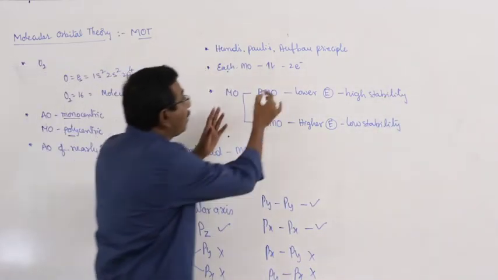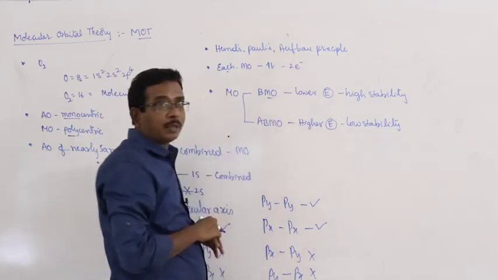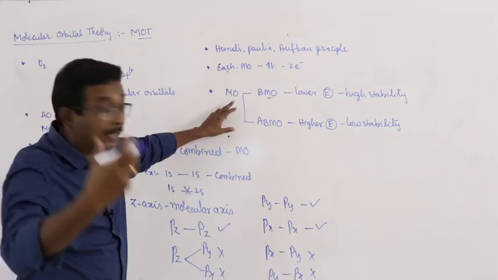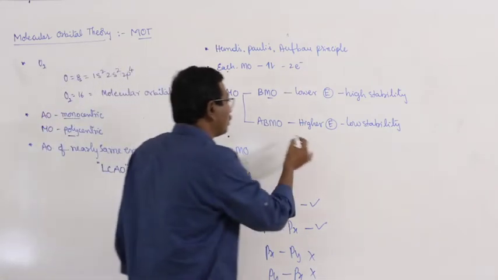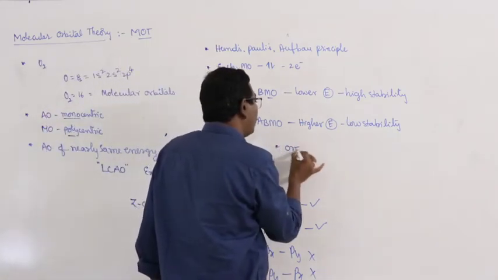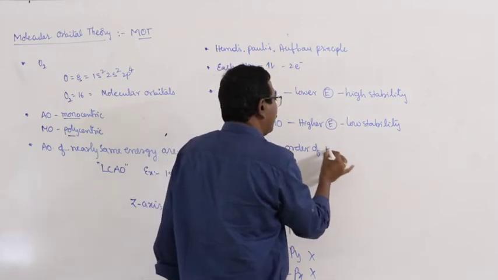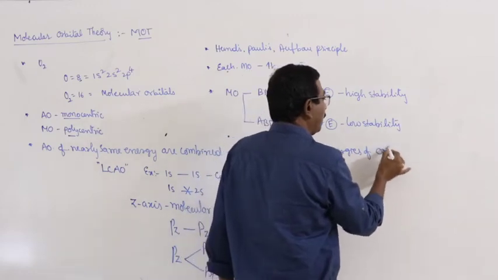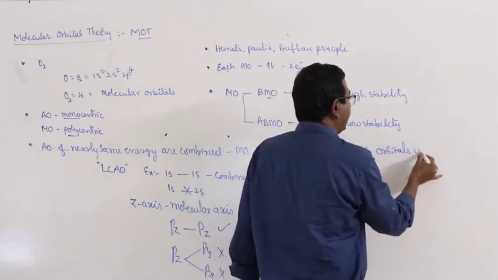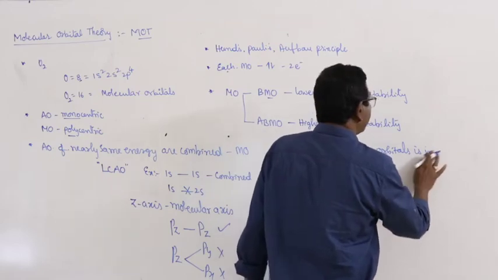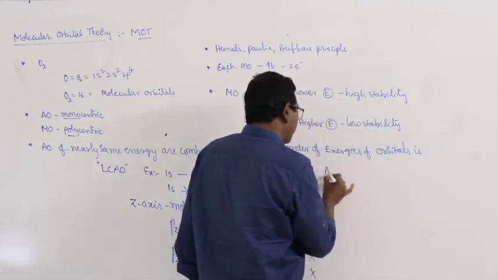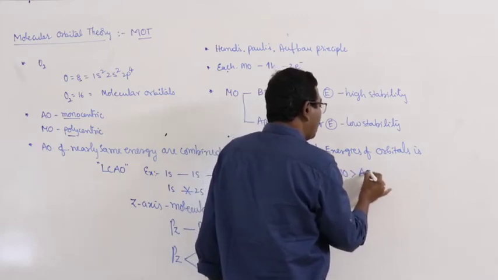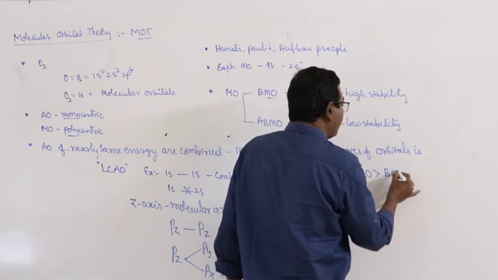But the average of the energies of bonding molecular orbitals and anti-bonding orbitals is equal to the energy of the atomic orbitals. So, the order of energies of orbitals is: first anti-bonding molecular orbitals, then atomic orbitals, and then bonding molecular orbitals.